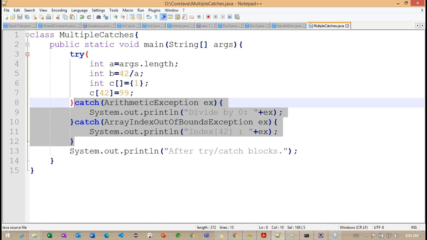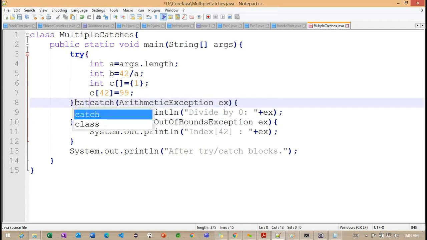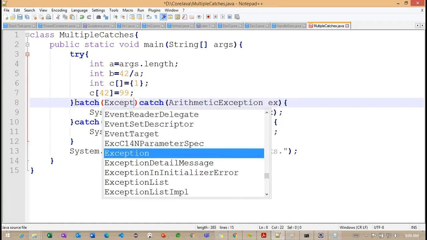When we work with multiple catch blocks, we need to follow some order. So the order, if we observe, is arithmetic exception, array index out of bound exception, and here I'm trying to work with one more exception.